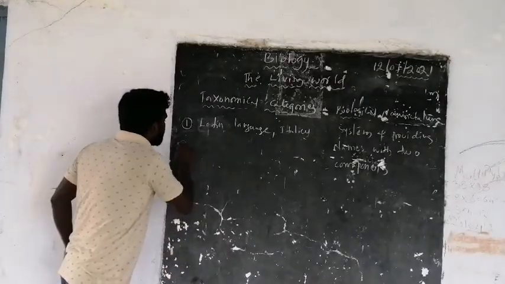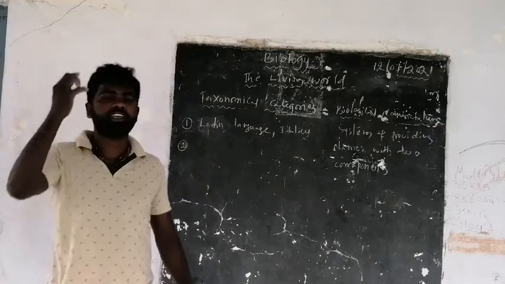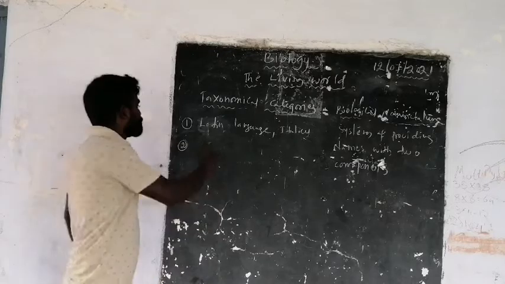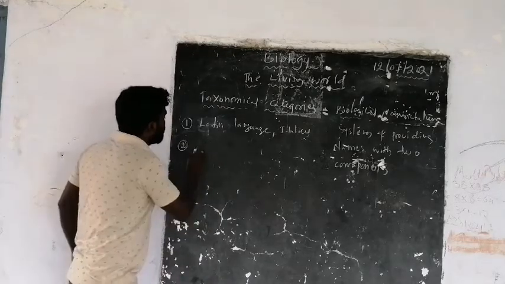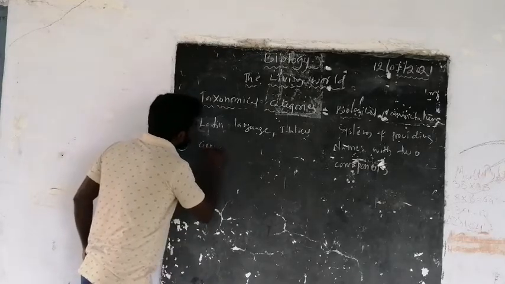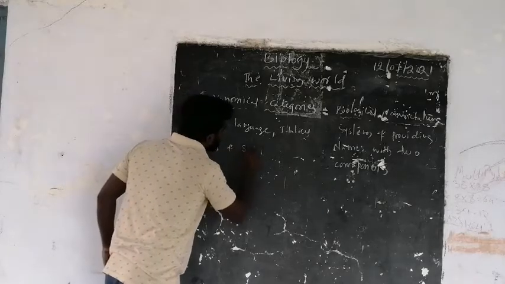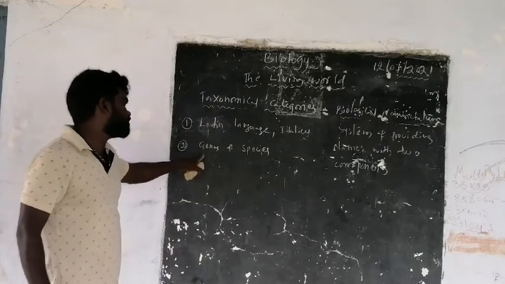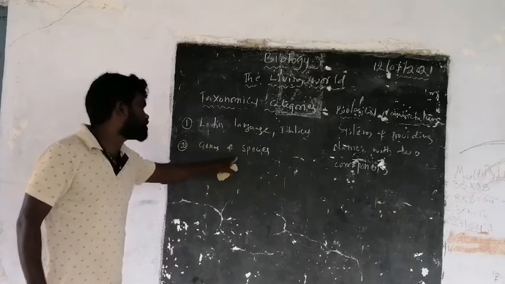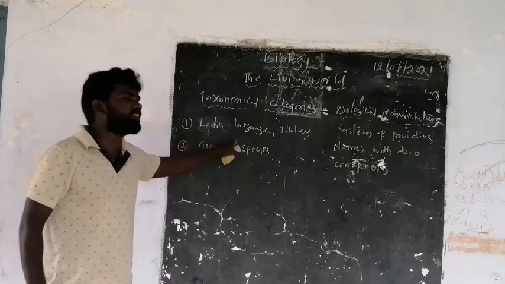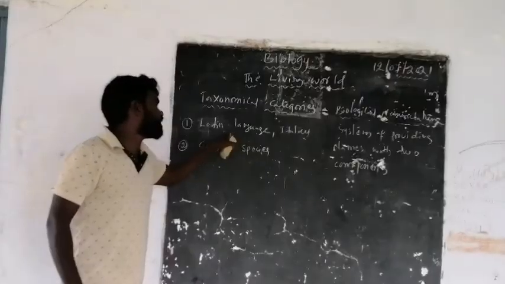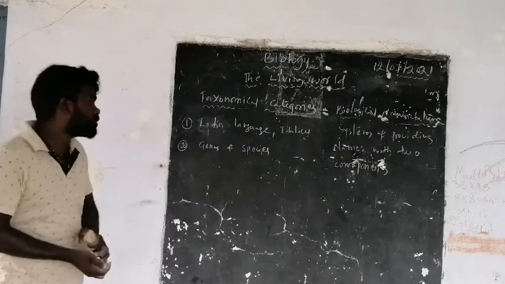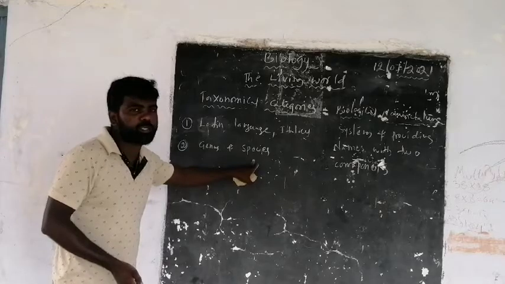The second rule of biological nomenclature: the biological name consists of two things, one is the genus and the other is the species or specific epithet. They are taken from the Latin language and printed in italics to show their Latin origin. So the biological name consists of two names, a genus name and a specific epithet.